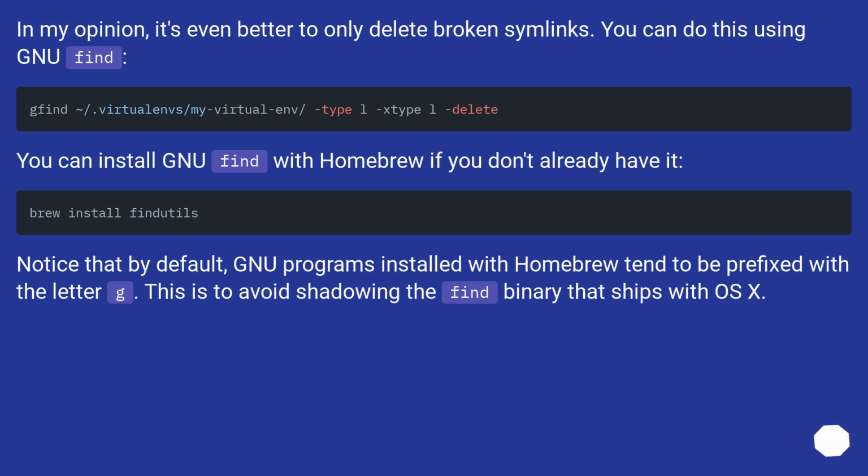You can install GNU find with Homebrew if you don't already have it. Notice that by default, GNU programs installed with Homebrew tend to be prefixed with the letter g. This is to avoid shadowing the find binary that ships with OS X.